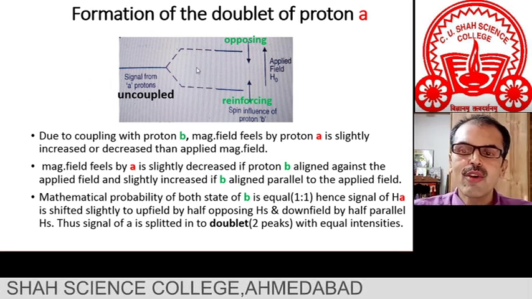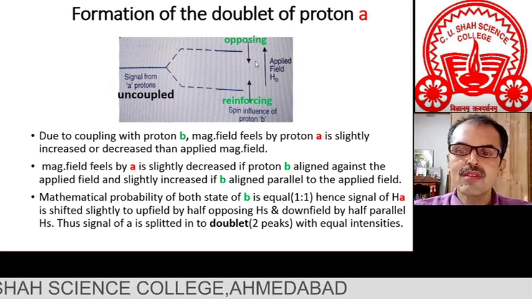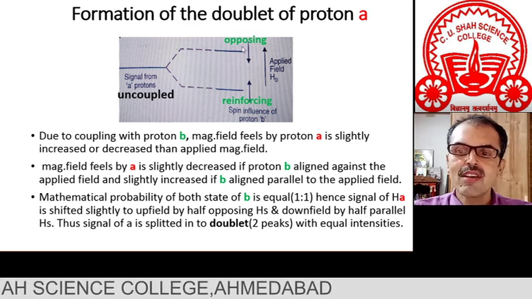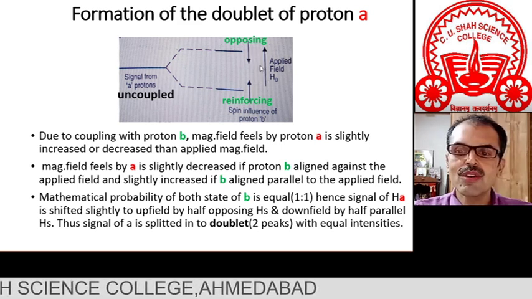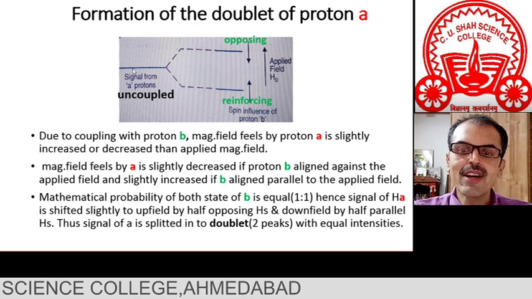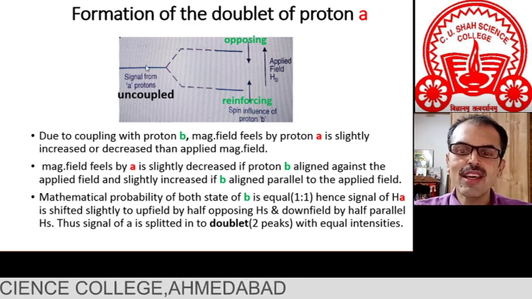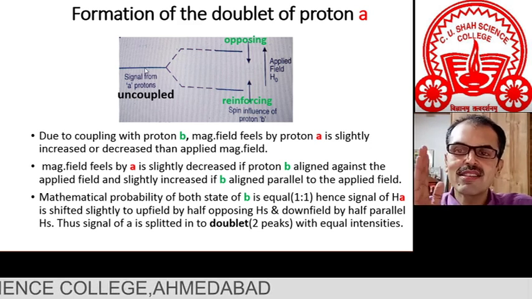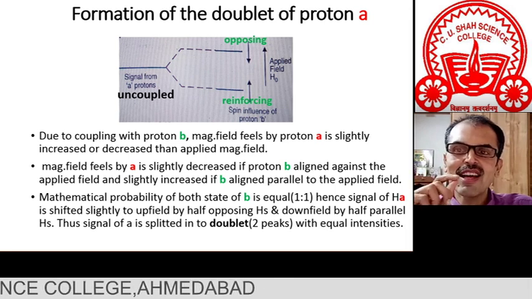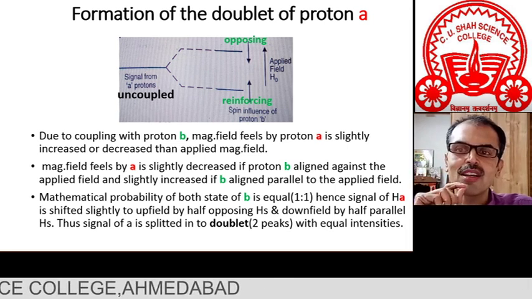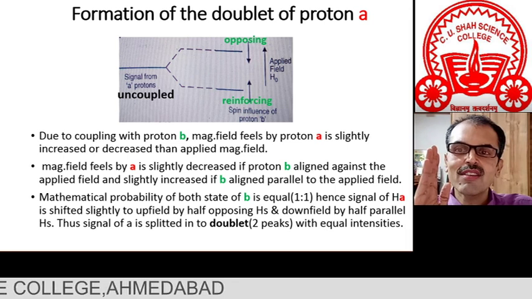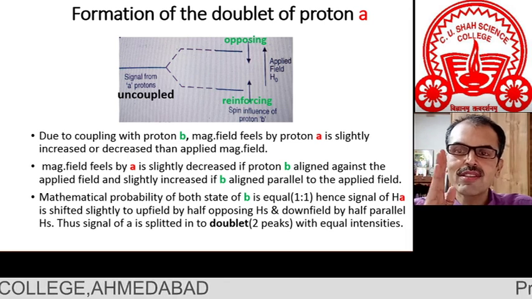Again, due to all this kind of spin orientations which are opposing H0, the magnetic field experienced by our proton A slightly decreases, and a decrease is as good as a shielding phenomenon. So the signal will slightly shift towards the upfield.